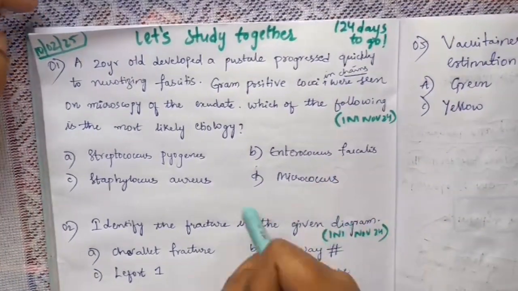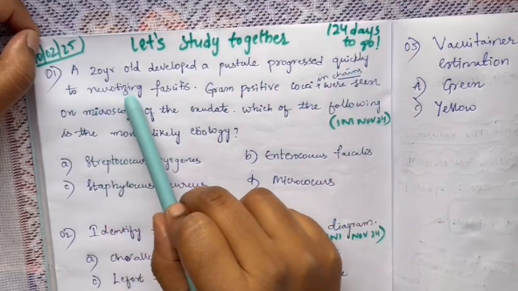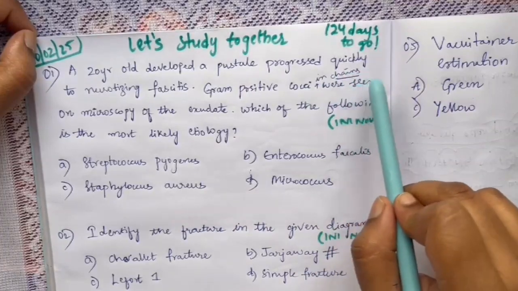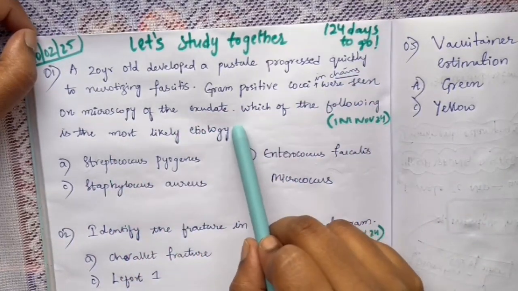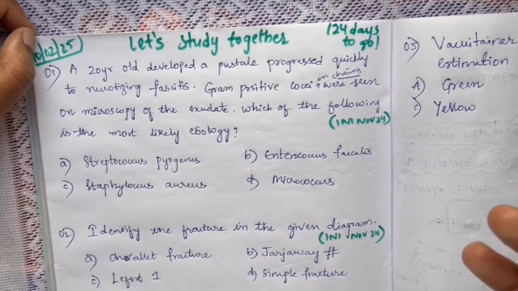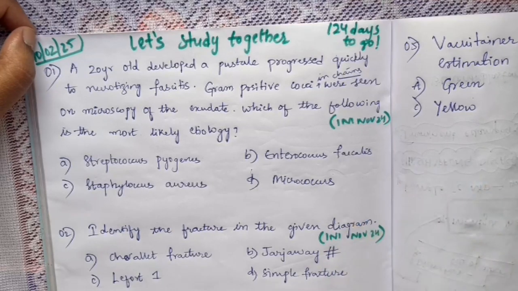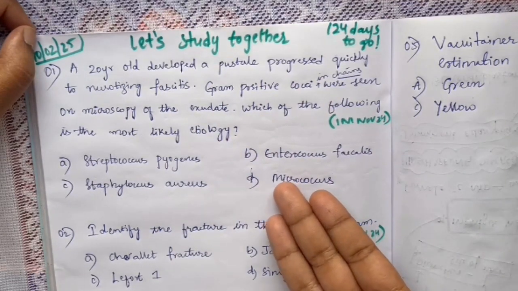The first question is: a 20-year-old developed a pustule that progressed quickly to necrotizing fasciitis. Gram-positive cocci in chains were seen on microscopy of the exudate. Which of the following is the most likely etiology? Whether you are preparing for NEET PG or not, in second-year microbiology we keep reading about Staph aureus and Streptococcus pyogenes. The classification is very important and we read it several times. Here, what do you think is the right answer?